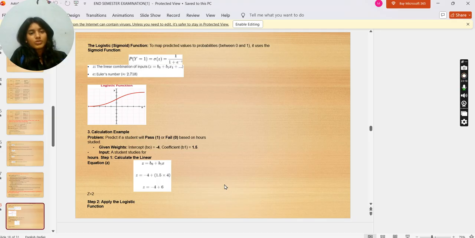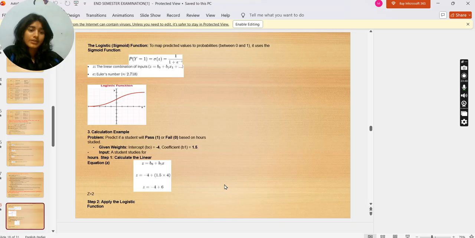It uses the sigmoid function: P(y=1) = sigma(z) = 1 upon 1 plus e to the power minus z. The linear combination of inputs is z = b0 plus b1 x1 plus so on up to n, and Euler's number e is equal to 2.718. Logistic function calculation example problem: predict if a student will pass 1 or fail 0 based on study hours.